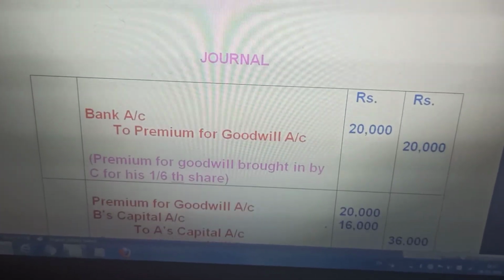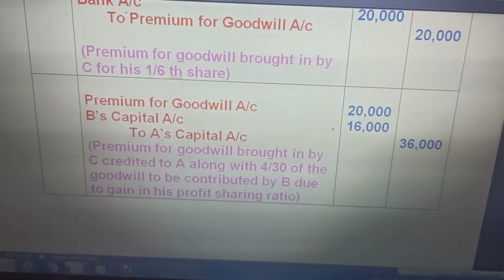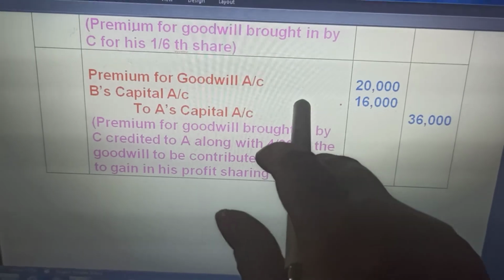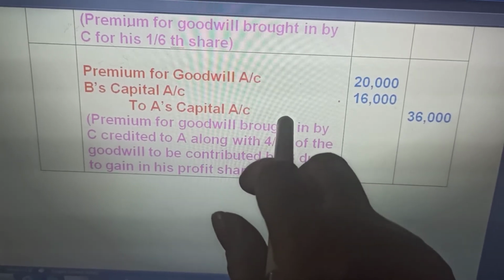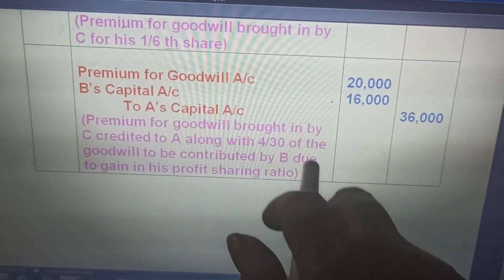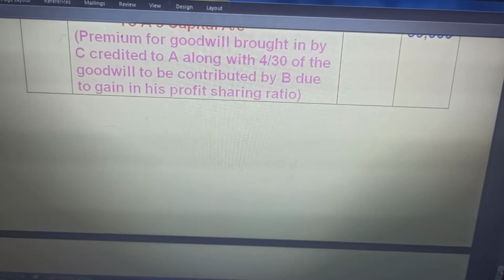Bank to premium for goodwill, for the amount that he brings in as goodwill in cash, 20,000. Premium for goodwill to the old partners. In case it is a gaining ratio, that will be the sacrifice ratio. In case one partner gains, that partner will be debited in the same ratio with their share of goodwill.